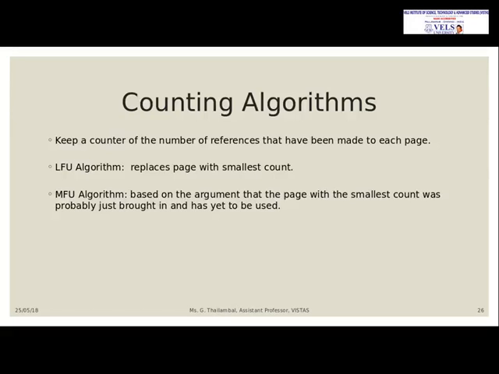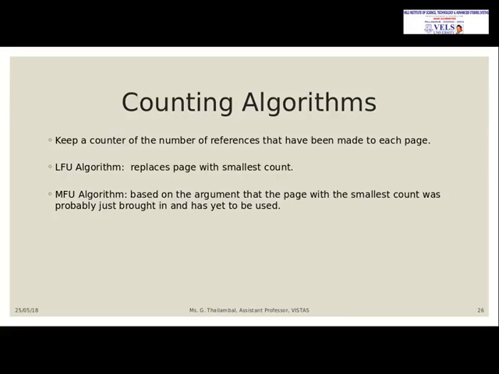So least frequently used, the pages with the smallest count will be taken for replacement. Suppose page 10 has been used 5 times, and page 7 has been used 3 times. In the LFU algorithm it will choose only the 7th page, because it has the smallest count.